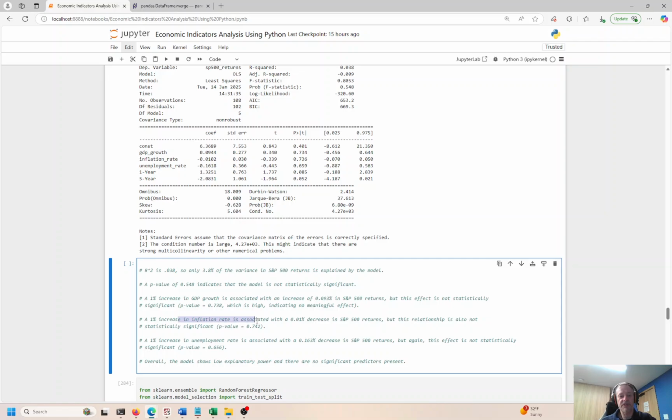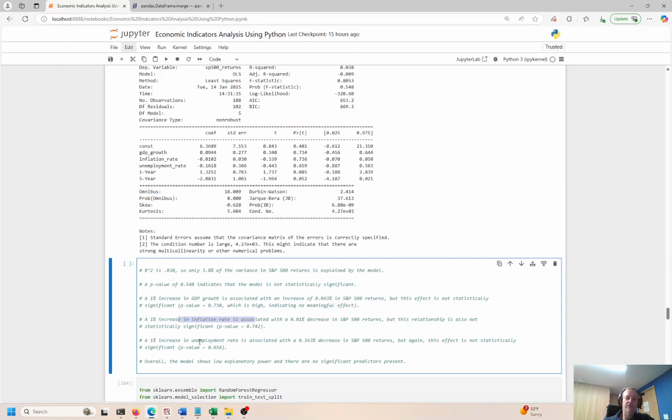A 1% increase in inflation is associated with a 1% decrease in S&P returns. I think that makes sense. If inflation is increasing, stock prices are decreasing, right? Might help bond prices, but it's not going to help stock prices for a variety of reasons. Things are getting more expensive. It's going to impact the corporate bottom line, and their sales are going to fall and their profit margins are going to dip too, okay?